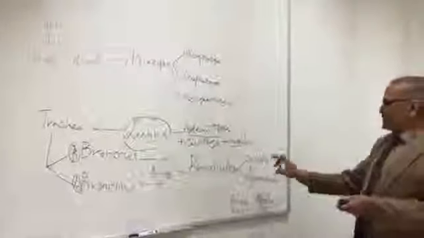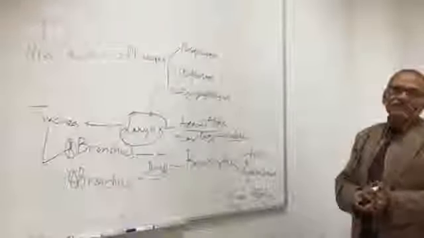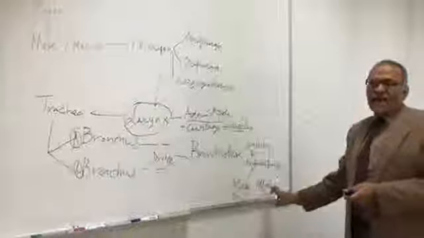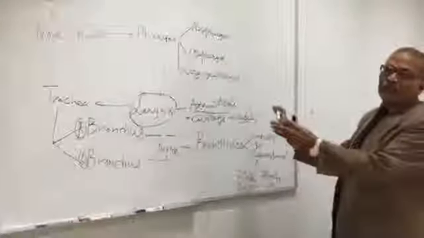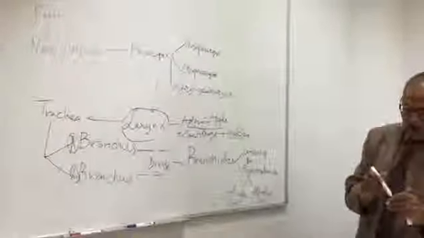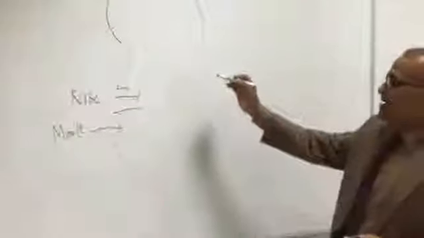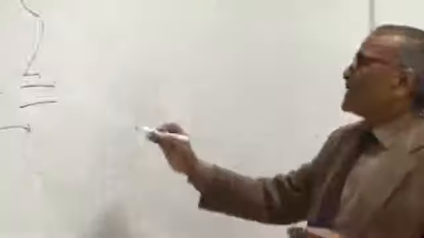They further divide into conducting bronchioles and respiratory bronchioles, which will end into respiratory alveolar ducts and alveolar sacs. So this is presented in the form of this drawing. Let us see how we can see these in a drawing. So let us start and trace the pathway of our respiration.